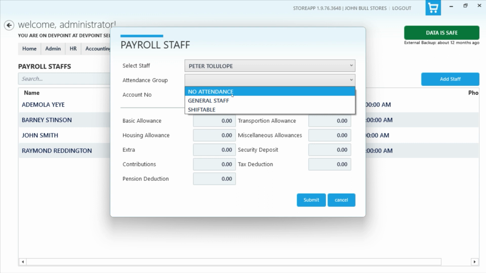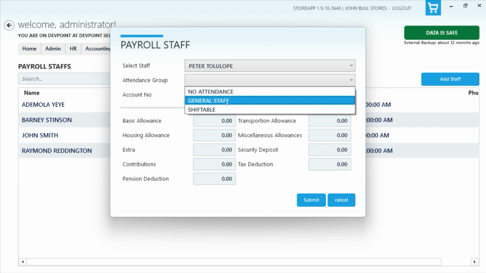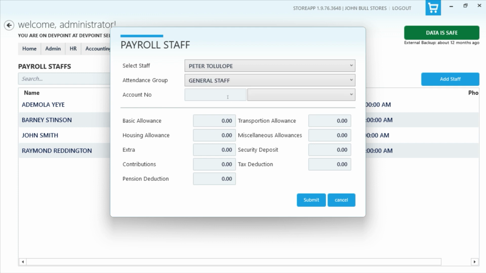So this will be maybe top level management staff, people whose work does not require attendance anyway. So you can decide the criteria for putting somebody in this group within your business. But the system is not constraining you to automatically put everybody on attendance deduction just because we have it. So you can select which attendance group they belong to. Say, let's say this is the general staff.